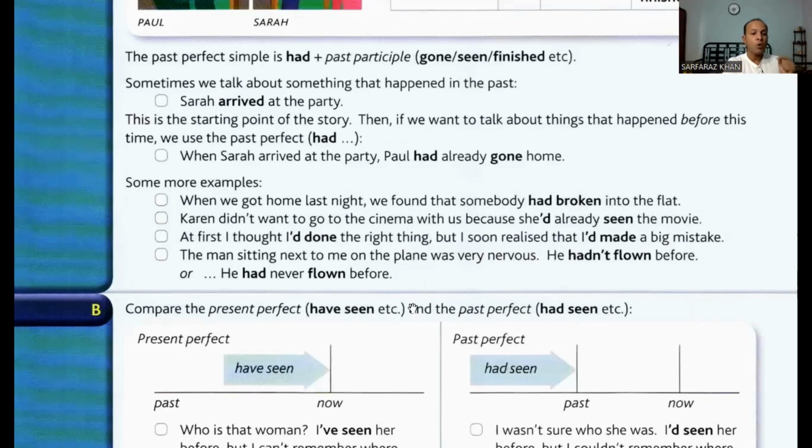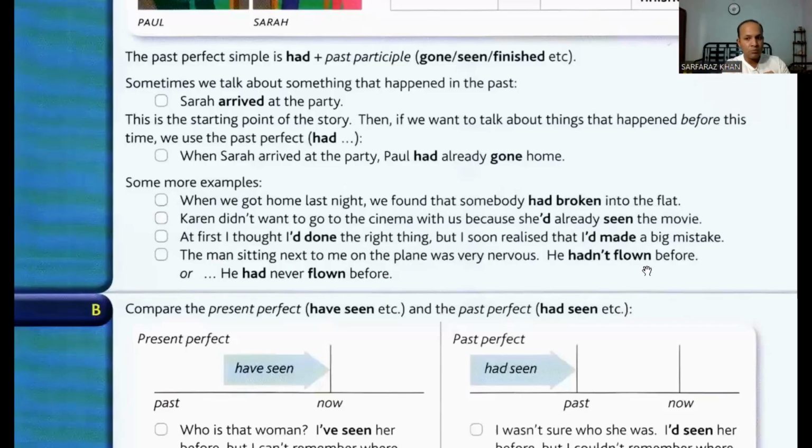Okay. Now, one thing more. The man sitting next to me on the plane was very nervous. I'm talking about my last month visit to United States. So there was a man sitting beside me in my airplane, and he looked quite nervous. So how am I speaking that? The man sitting next to me on the plane was very nervous.